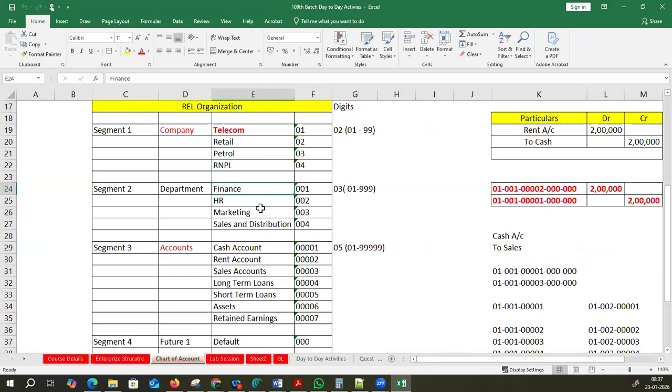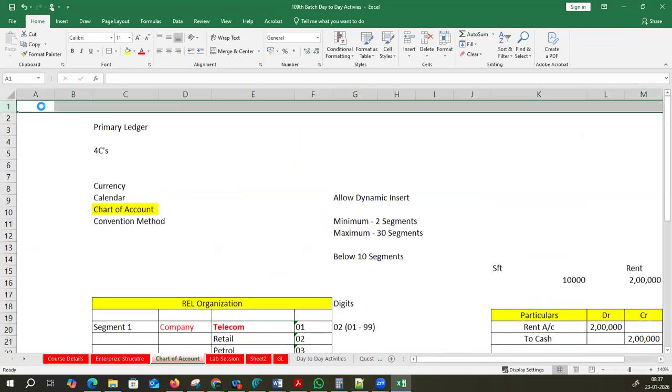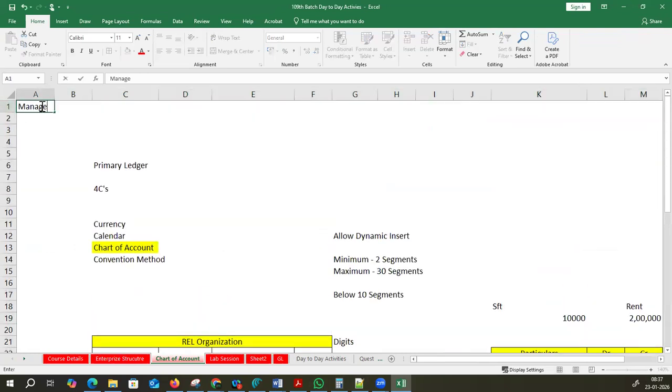Sure. Okay, fine. Now let's go and create one of the segments and move on step by step. First one is manage chart of account value sets. Manage chart of account structure.